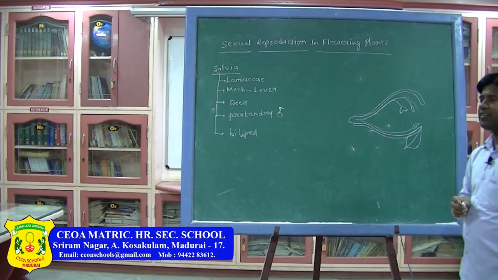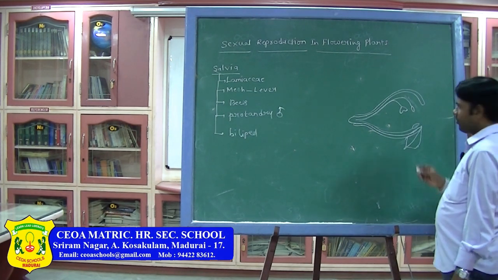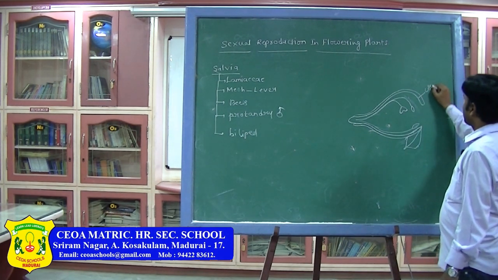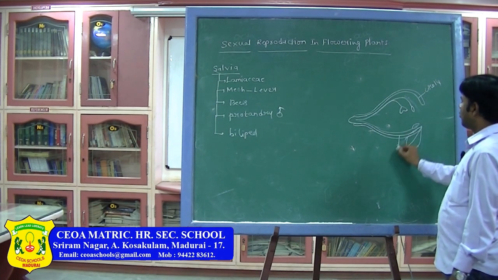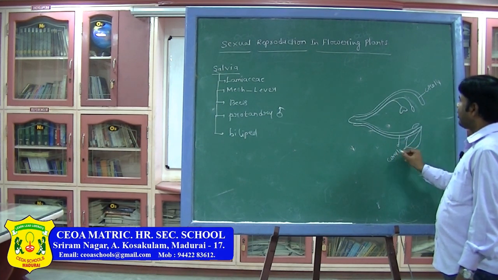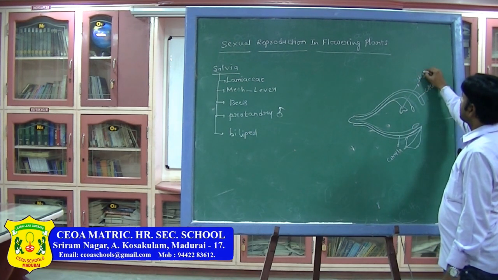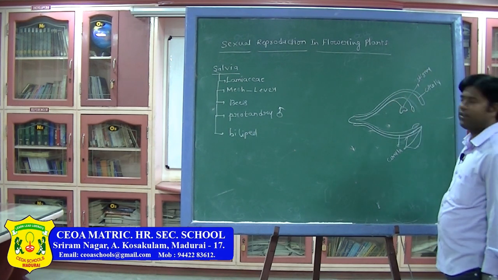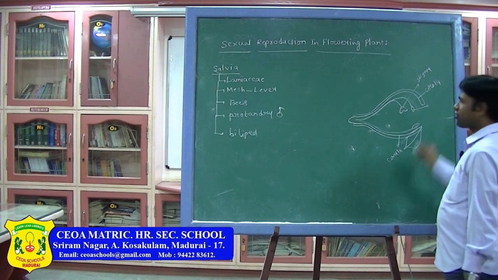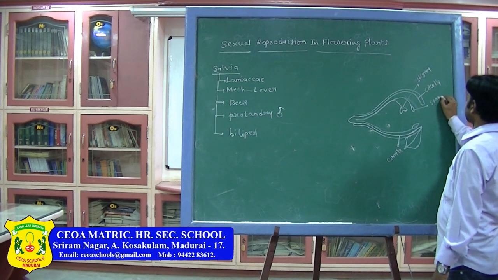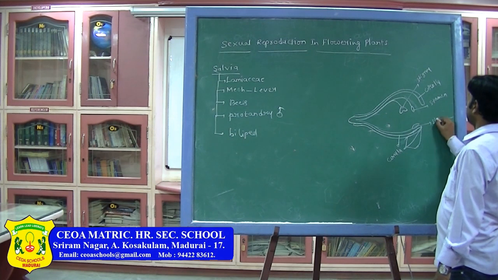When we see the Salvia flower, it is bilipped. This is the corolla, and the lower one is also corolla. Both are petals only. This is the stigma, then the style. Then this is the stamen, and this is also a stamen.